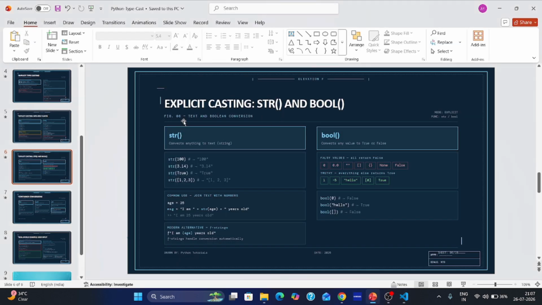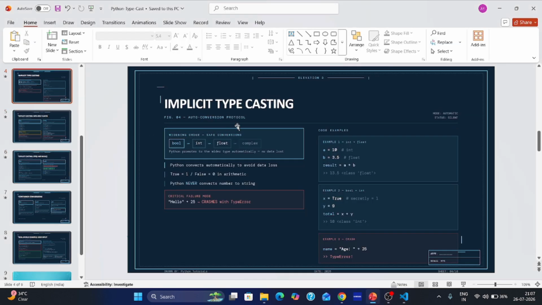And let's talk about implicit typecasting. What is implicit? I told you implicit is automatic, which is done automatically. This widening order I have told you: boolean, int, float, complex. Python promotes to the wider type, with no data lost. Python converts automatically to avoid data loss. This is done by implicit typecasting.